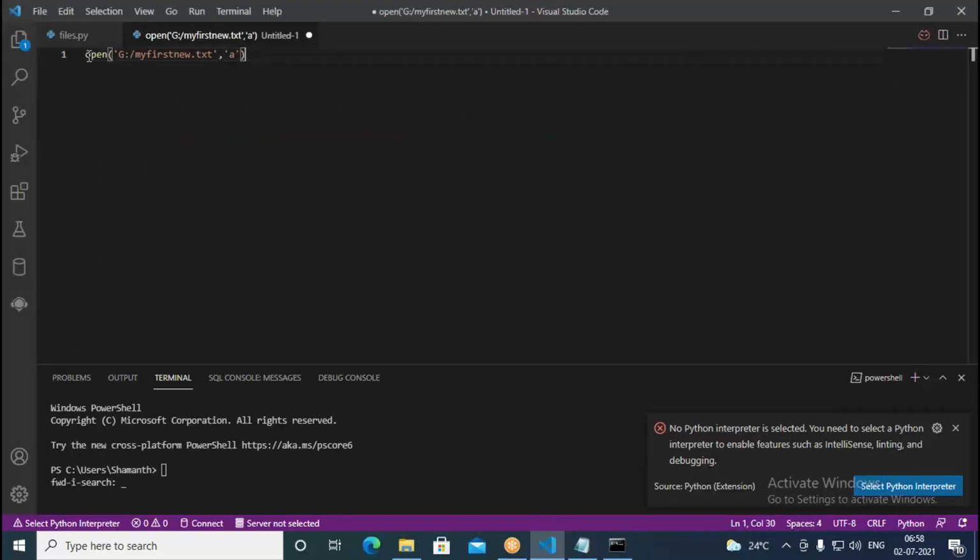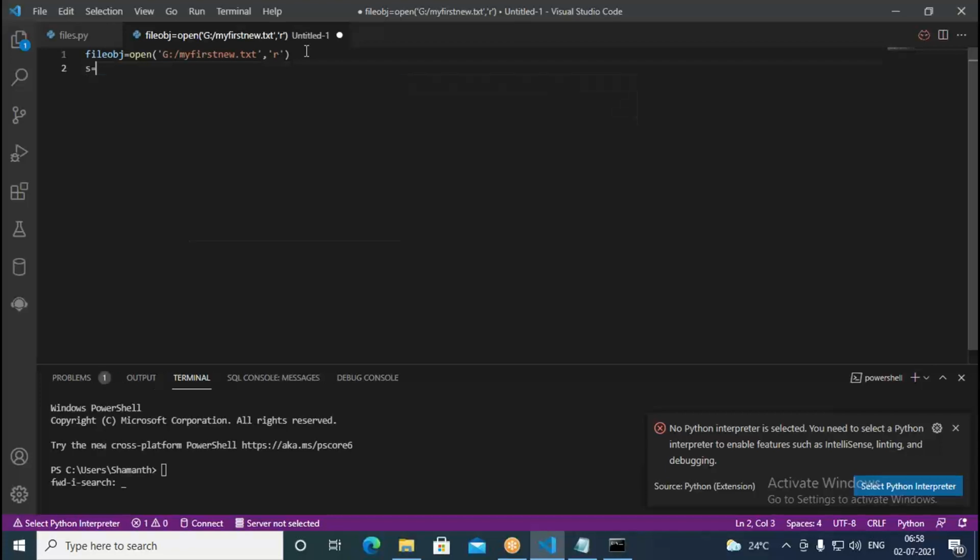This is again file object. And I go with the read mode in this. I'll open existing file here in this. Then I can read all the data.